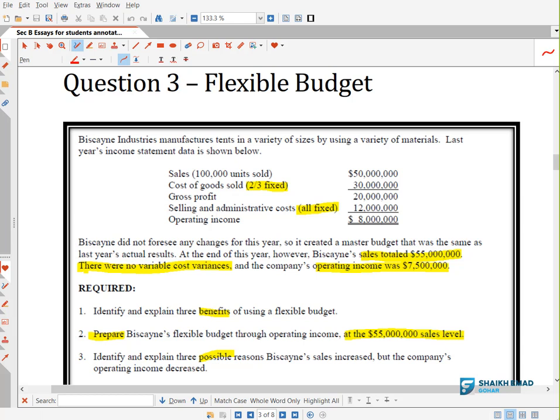Now they're saying you that, okay, let me know in the chat box, how much of the cost of sale is variable in dollars? Can you tell me? If 2/3 is fixed, how much of the cost of goods sold is variable cost in dollars?